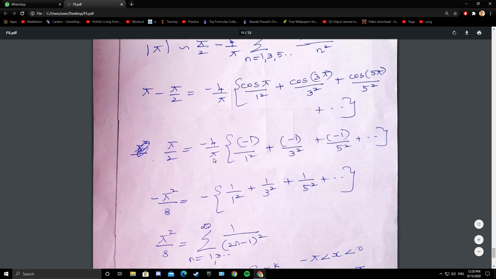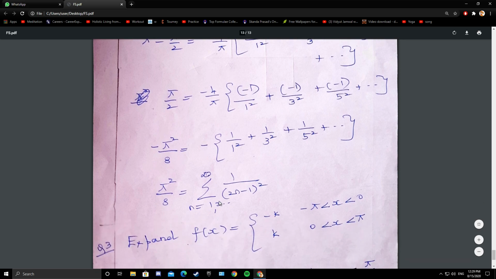Then I have cross multiplied. Minus pi square by 8. Then I have taken minus out. So minus of 1 by 1 square plus 1 by 3 square plus 1 by 5 square plus etc. Then minus gets cancelled. So pi square by 8 is the same as summation 1, 3, 5, etc. to infinity 1 by 2n minus 1 whole square. So we have got summation 1 by 2n minus 1 whole square as pi square by 8. So Fourier series is used to find the sum to infinity of a series.